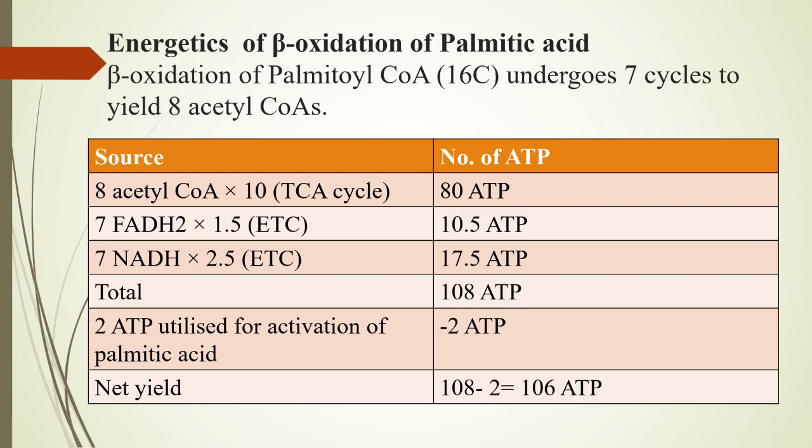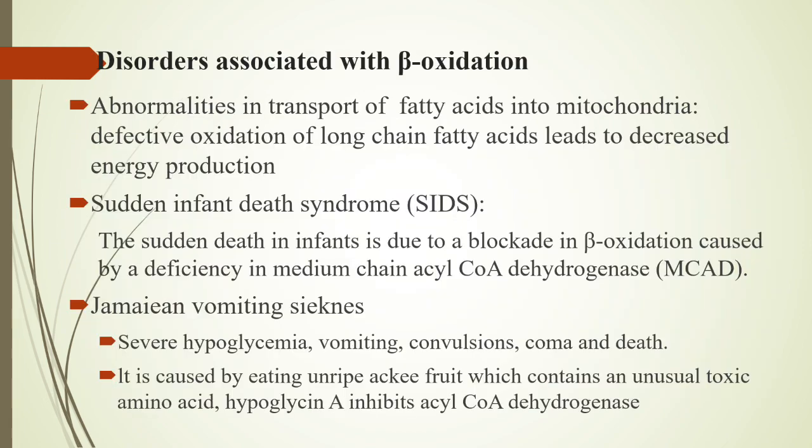In the activation of fatty acids in the cytoplasm, 2 ATPs are utilized, as ATP is converted to AMP and PPi. So 2 ATPs are utilized in the first reaction, which gives a net yield of only 106 ATP.